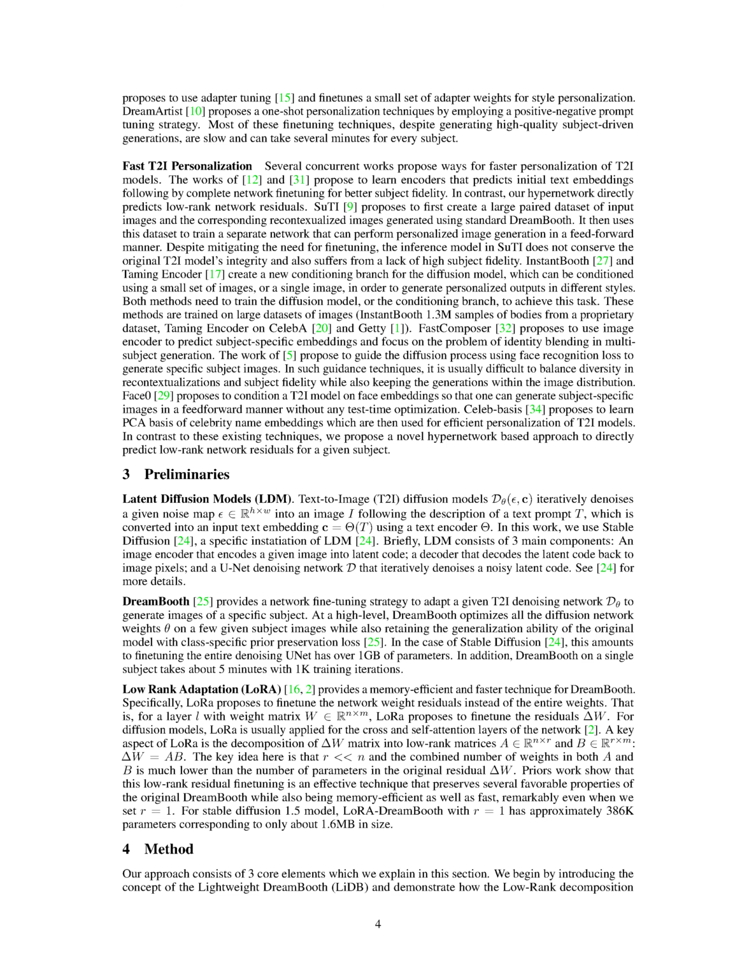Section summary. Several methods have been proposed for faster personalization of T2I models. Some approaches involve learning encoders to predict initial text embeddings and then fine-tuning the complete network, while others use separate networks trained on paired datasets for personalized image generation. Our approach, however, directly predicts low-rank network residuals using a hypernetwork, which offers a unique and efficient way to personalize T2I models.